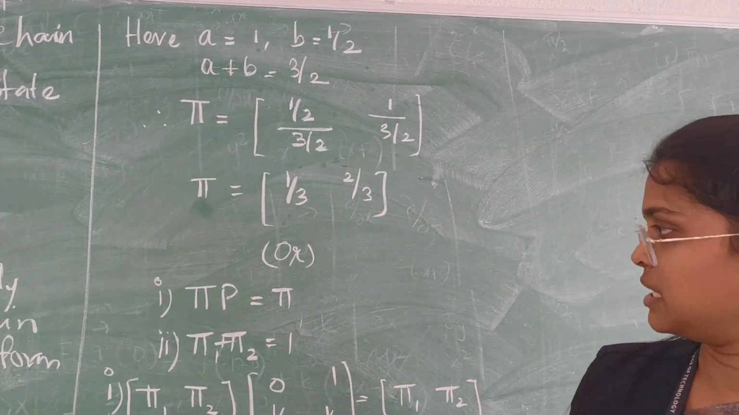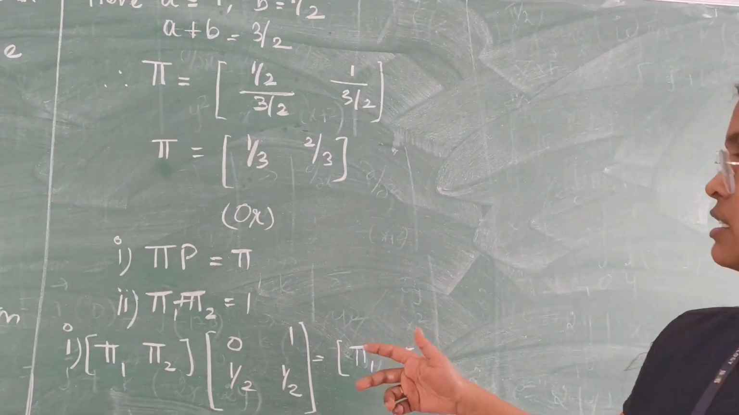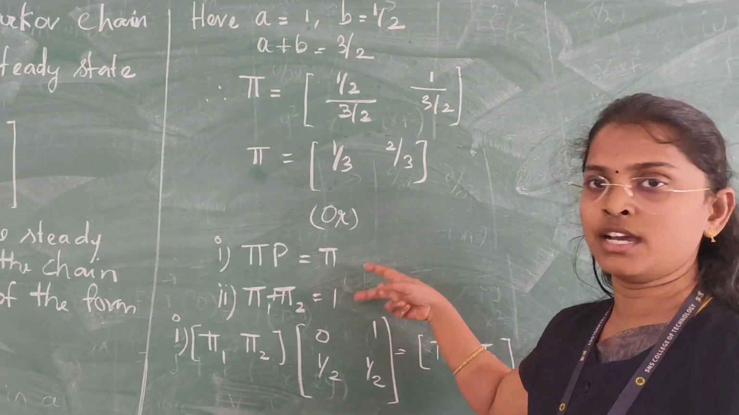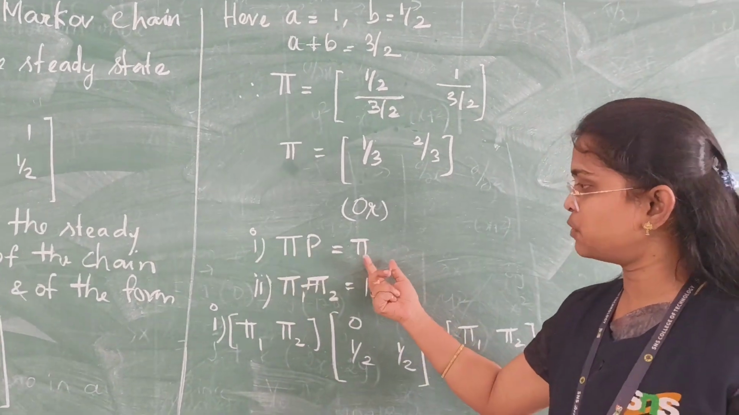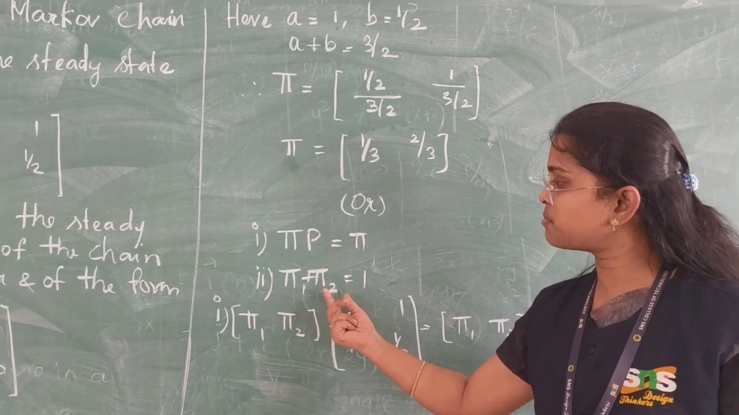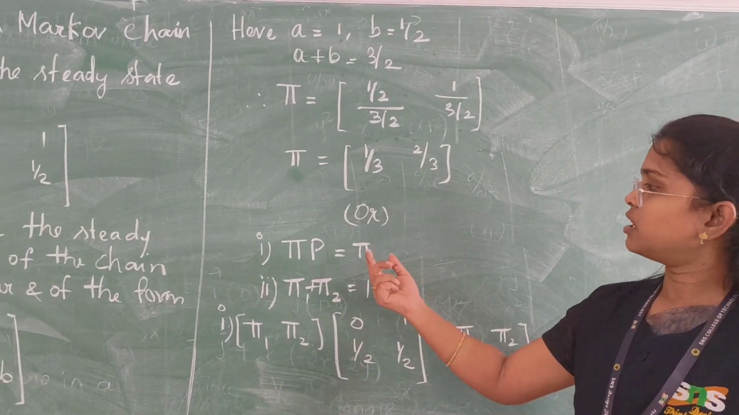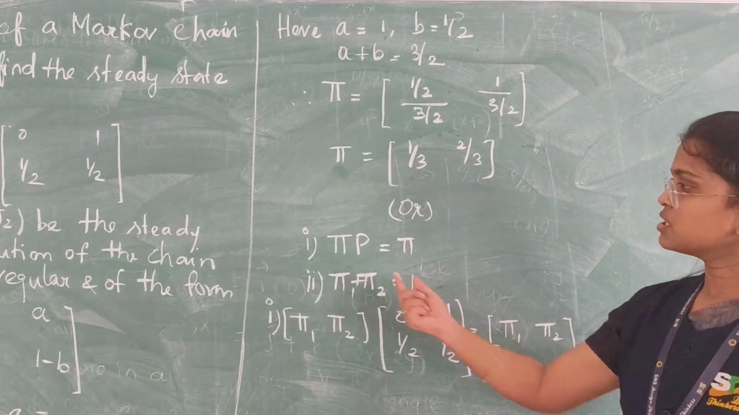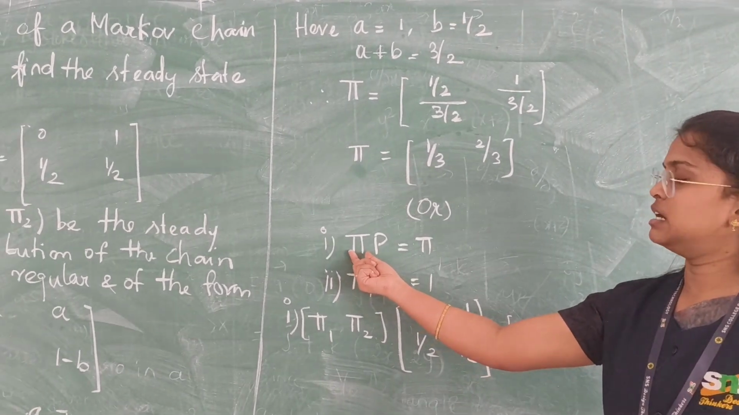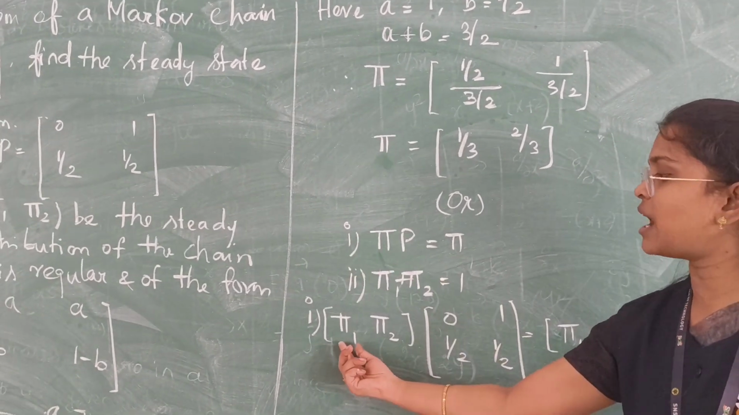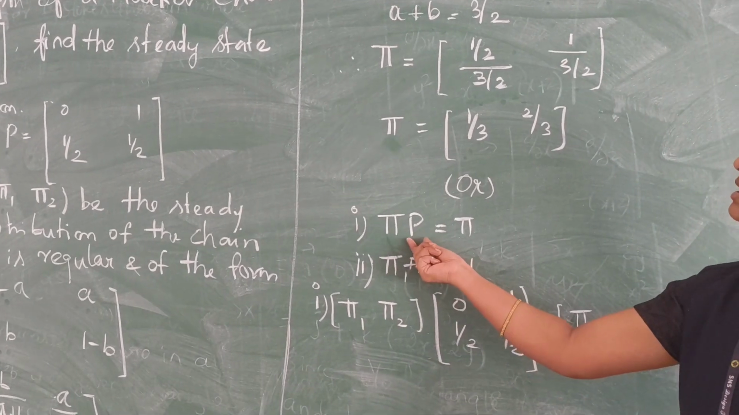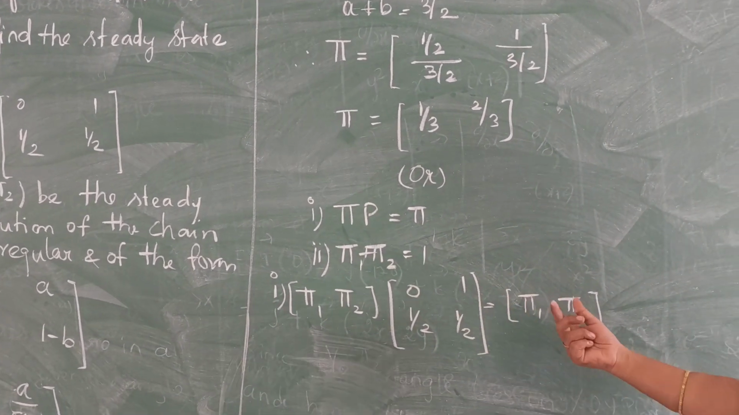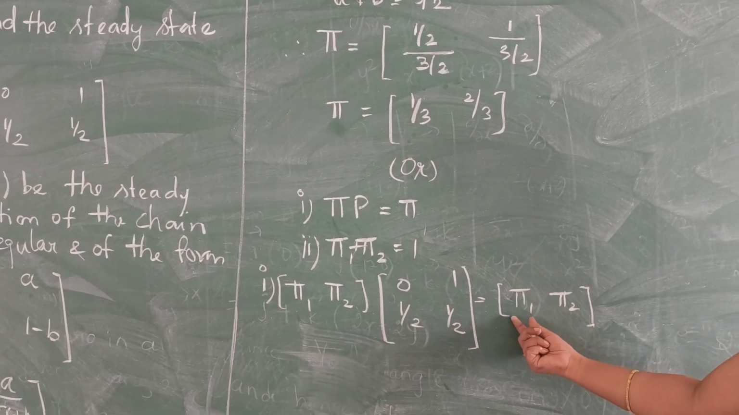So we have another method, where the given matrix has to satisfy two conditions. The first is pi times P is equal to pi. The second condition is pi 1 plus pi 2 is equal to 1. We'll take the first condition, pi times P is equal to pi. We defined pi as the matrix [pi 1, pi 2]. P is the given transition probability matrix, and again pi is the steady state distribution, that is pi 1, pi 2.